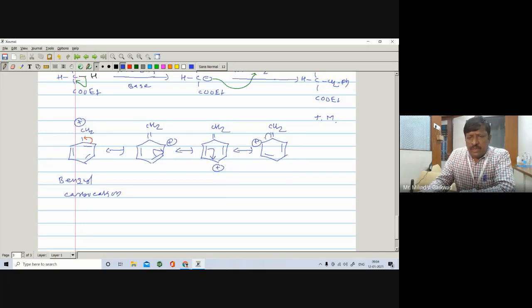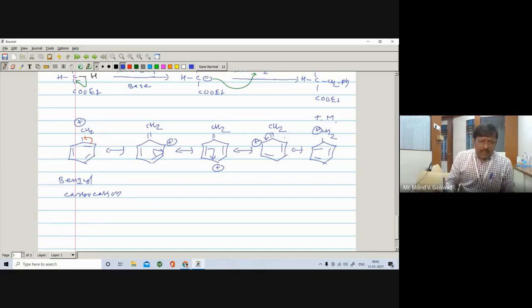Further, this pi bond shifts here, forming a double bond, and we get the next resonating structure, with pi bonds and CH2 positive. So in this way, we can write the corresponding resonating structures when you get CH2 positive.